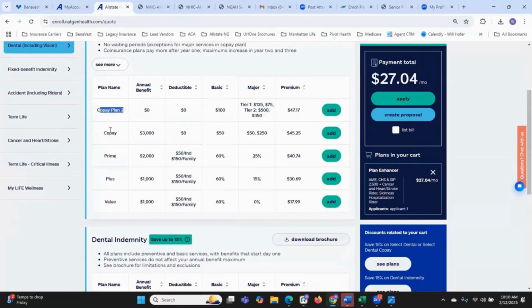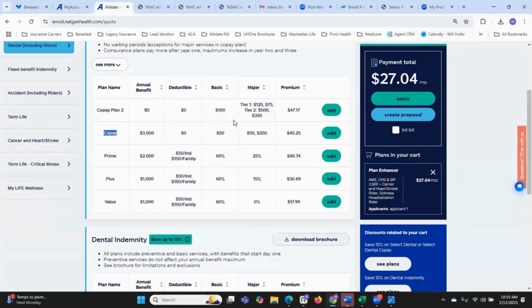If they just want dental only, I like the regular copay plan, because you don't have to explain the co-insurance, the percentages, the deductible. It's very straightforward: basic is $50, tier one is 50, tier two is 250. Now on the regular copay, I believe there's a 6-month waiting period for the major services, while copay plan 2 has no waiting period.